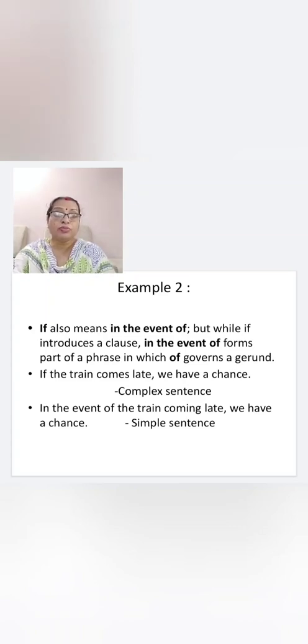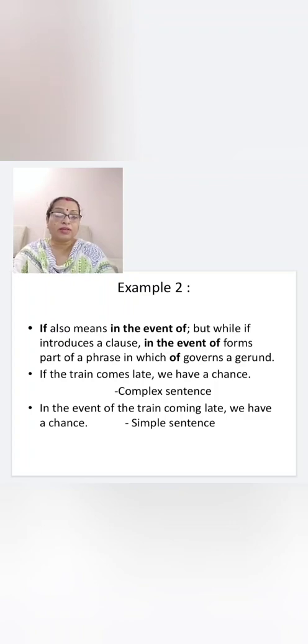If also means in the event of, but while if introduces a clause, in the event of forms part of a phrase in which of governs a gerund. Now how will we understand?